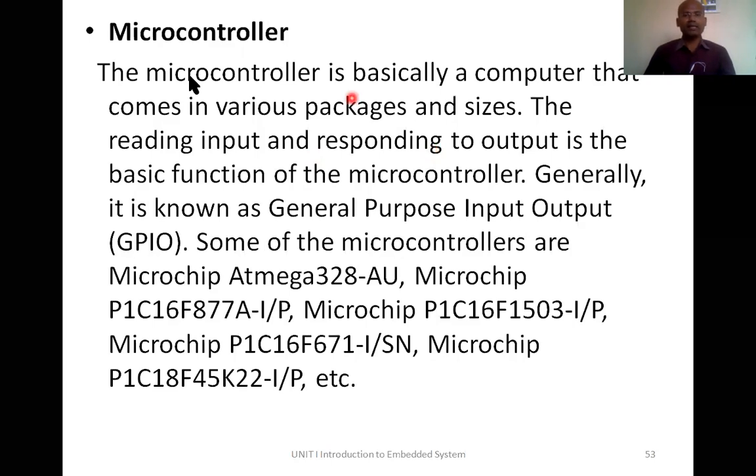Whereas a microcontroller is like a small computer. If you want to build a computer, you have to buy a processor, you have to buy memory, you have to buy a clock generation circuit, you have to buy timers, and many things. If you assemble them correctly, then that becomes a computer. Whereas in a microcontroller, all these are called peripherals. Timer is one peripheral, interrupt is another peripheral, GPIO is another peripheral, and so on. Clock is another peripheral.